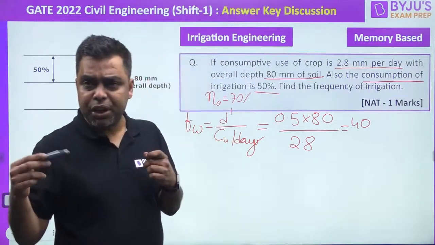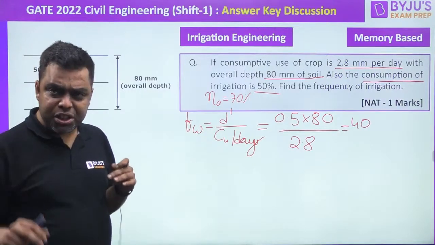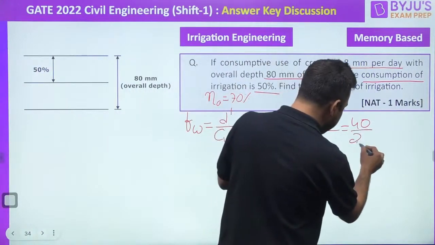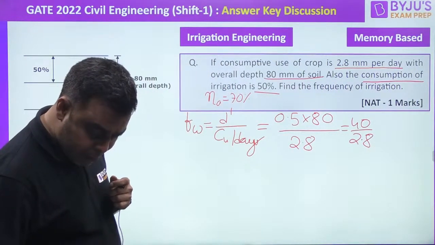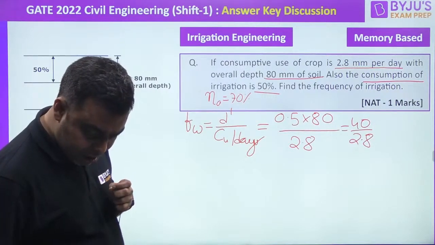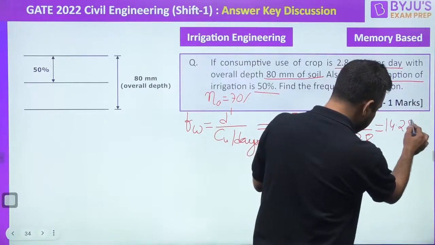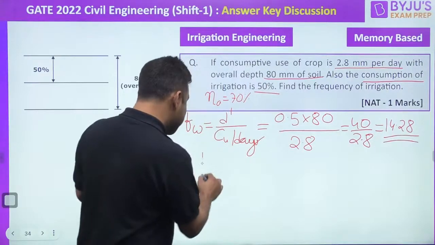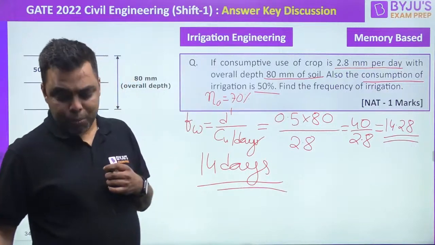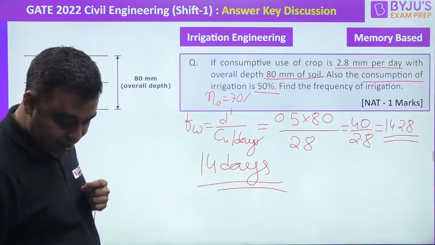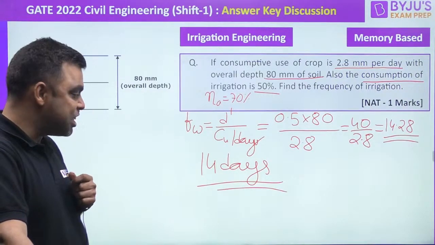Now, we need to determine the frequency of irrigation. We need to determine what? Frequency of irrigation. So 40 divided by 2.8. This would be how much? 40 divided by 2.8 is coming as 14.28. Is it? So my frequency will be 14 days only. Clear, everyone? My frequency would be 14 days only.